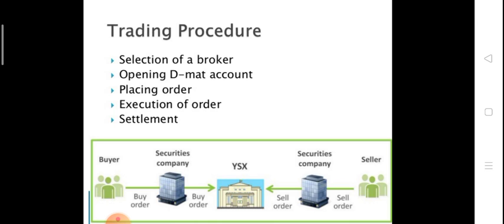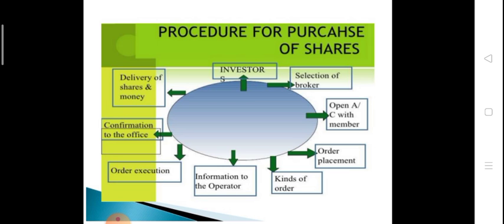If a person wants to sell securities, the seller contacts the broker, the broker sends that information to the company, and the company pays that amount to the seller. So this is also the trading process, but these 5 points are the important ones. Read them again: selection of a broker, opening a demat account, placing an order, execution of order, and settlement.